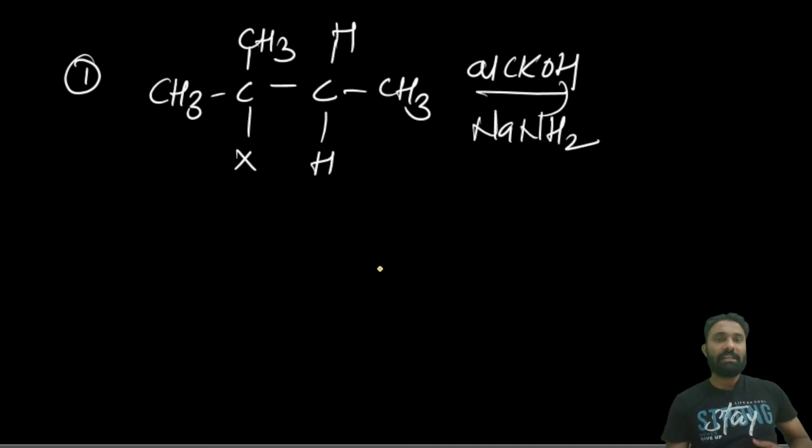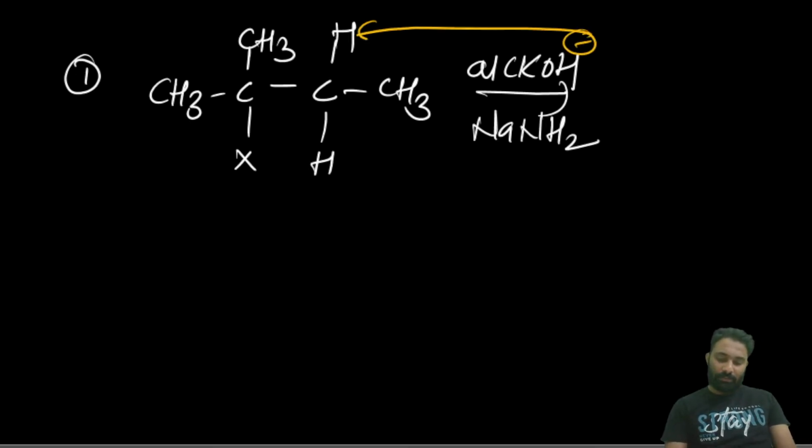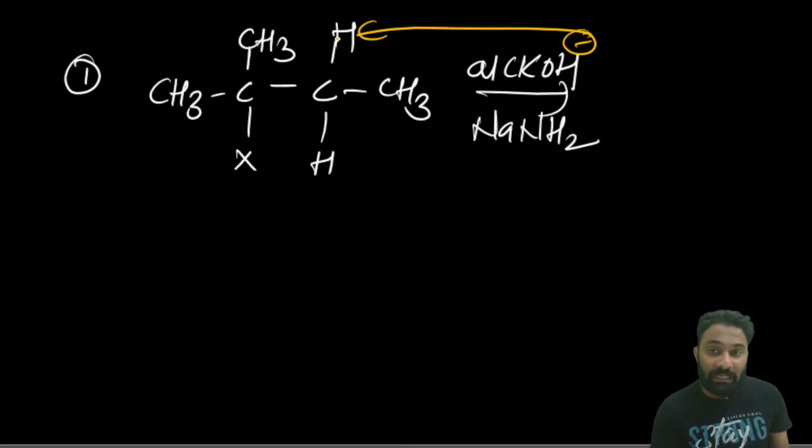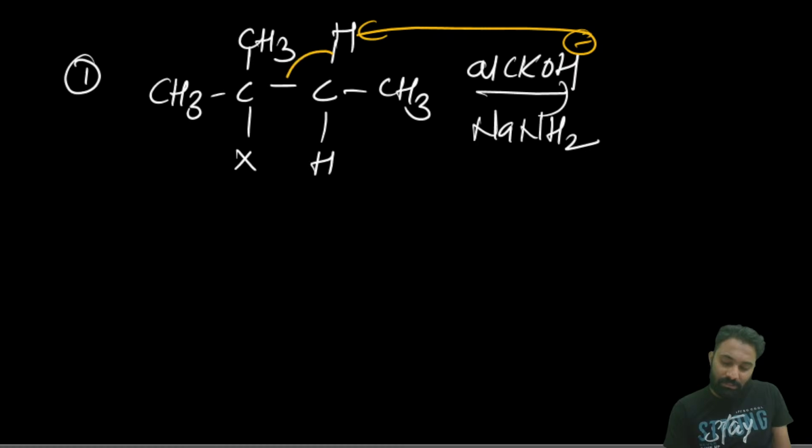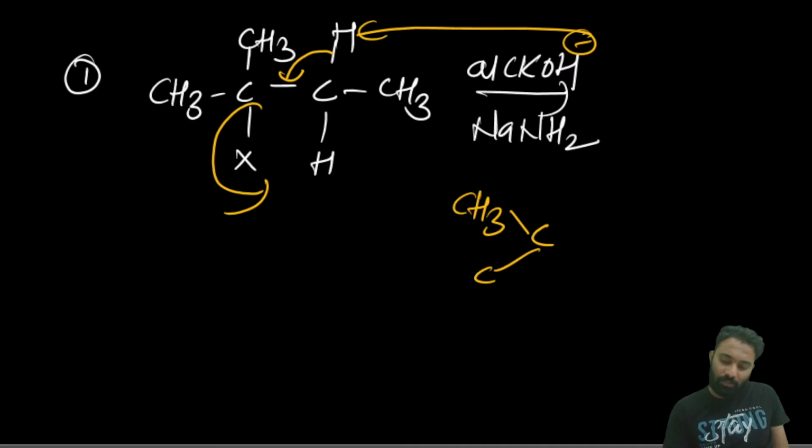Why am I saying these are bases? Because it is giving its electron density to the hydrogen. Now due to its small size, it will attack the hydrogen present on the internal carbon. This hydrogen will be taken, the bond pair of electrons will shift, and the halogen will take the bond pair of electrons and leave, and based on that it will give you the more stable alkene. What will it give? It will give you the more stable alkene.